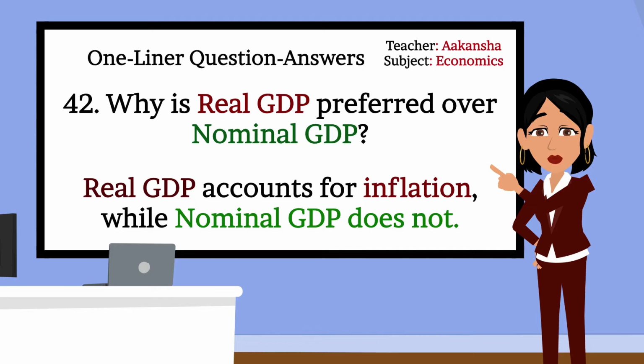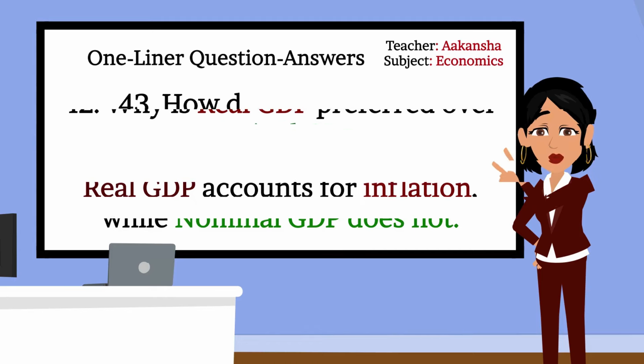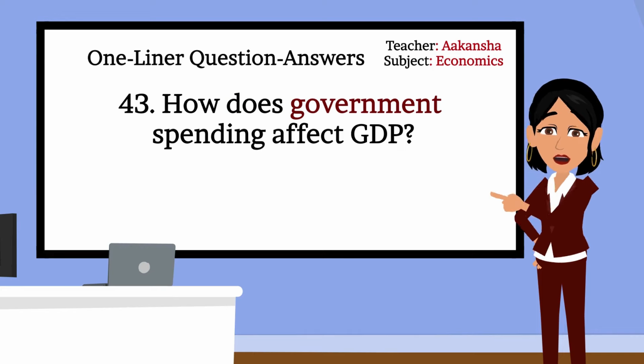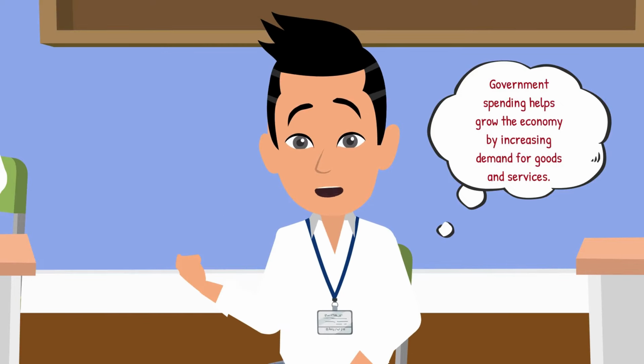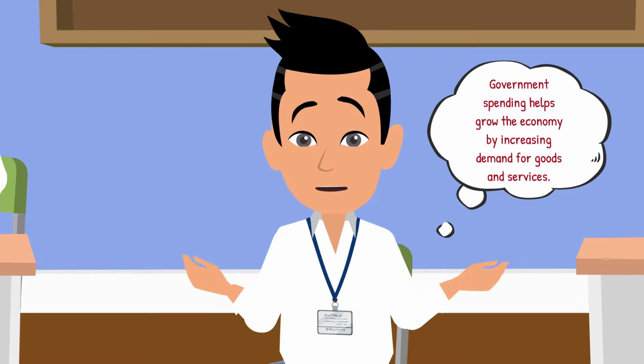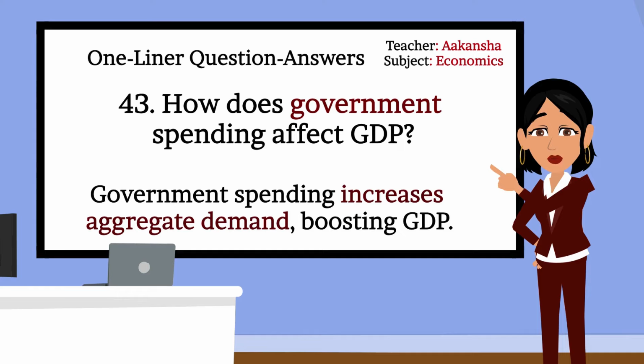Very well, Mahi. Moving to next question. 43. How does government spending affect GDP? Ma'am, government spending helps grow the economy by increasing demand for goods and services. That's correct, Ansh. Government spending increases aggregate demand, boosting GDP.